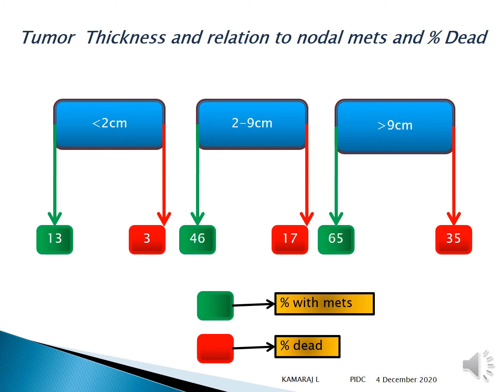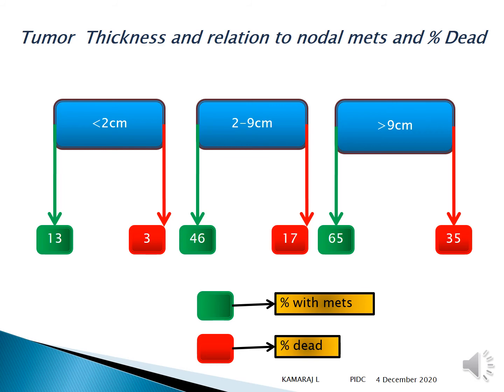So this is an important one to know, that the tumor thickness and the relation to the nodal metastasis and percentage of morbidity. If the tumor thickness is less than 2 centimeter, the percentage of metastasis is 13%. The percentage of morbidity is 3%. If the tumor size is between 2 to 9 centimeter, then percentage of metastasis is going to be 46%, and then the morbidity is going to be 17.